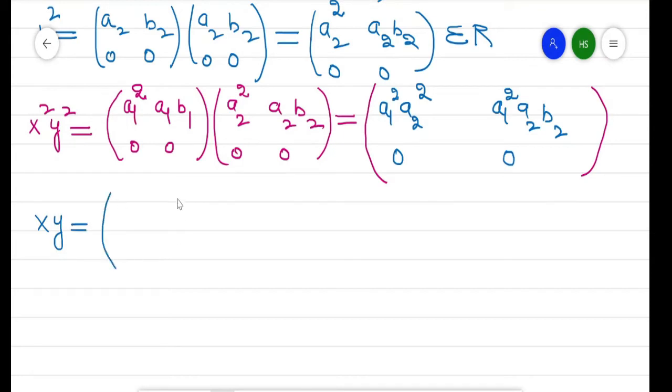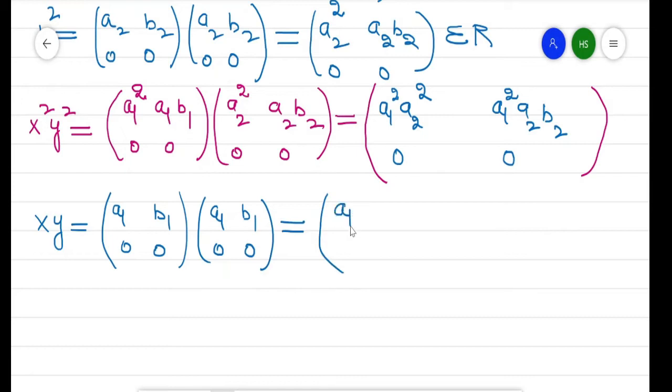This will become A1 B1 0 0 times A2 B2 0 0, so the product will become A1 A2, A1 B2, and 0, 0.